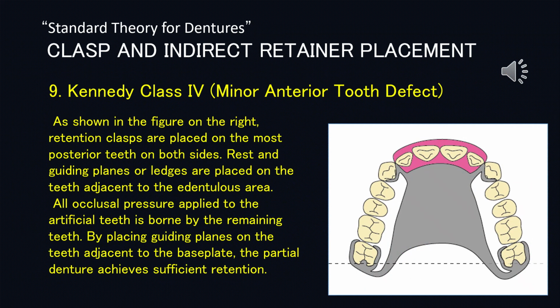9. Kennedy Class IV. Minor anterior tooth defect. As shown in the figure on the right, retention clasps are placed on the most posterior teeth on both sides. Rest and guiding planes or ledges are placed on the teeth adjacent to the edentulous area. All occlusal pressure applied to the artificial teeth is borne by the remaining teeth. By placing guiding planes on the teeth adjacent to the baseplate, the partial denture achieves sufficient retention.